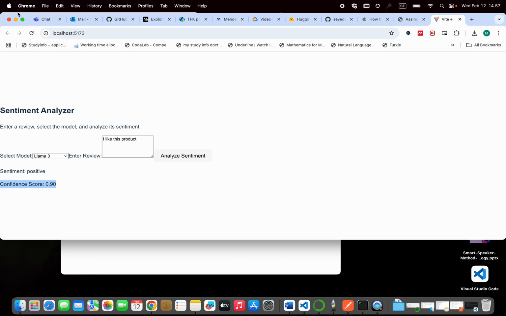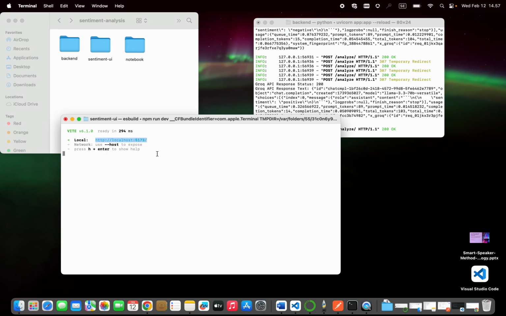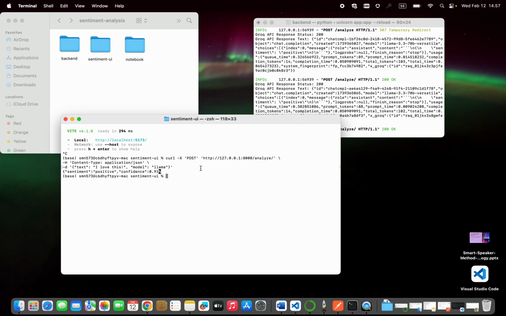So for testing the model also with curl and Postman, we can use this command for curl, and we can choose the model here. We now choose Llama, and for Llama it says it's positive and the confidence score is 0.9.